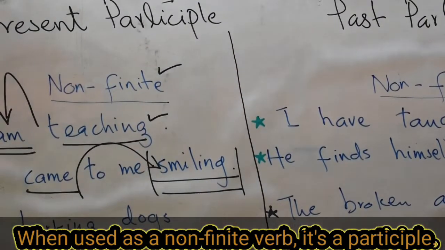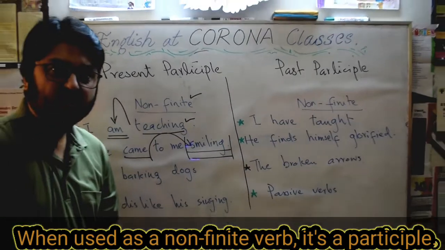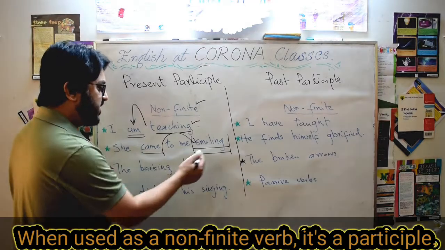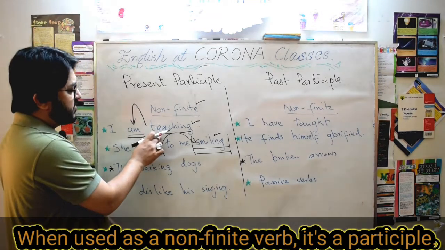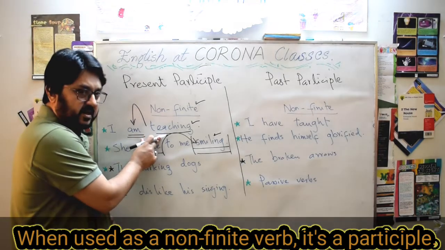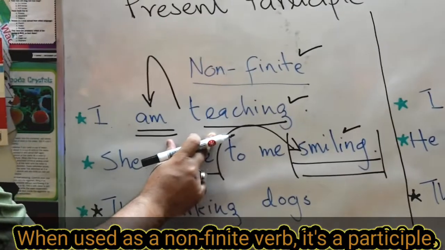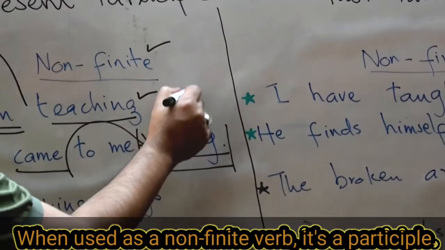She came to me smiling. Here present participle is being used as a non-finite verb and only as a participle. So here we will term it as a participle. Here it is the finite verb, it is showing the tense. In this example, am teaching, present continuous tense. Okay, a continuous verb, fine, but here it is only a participle.